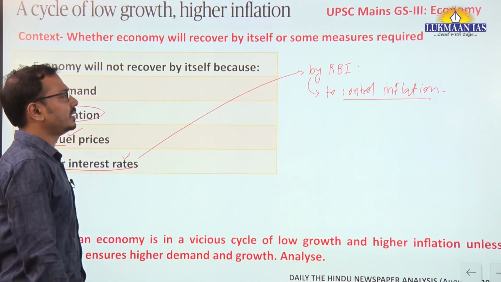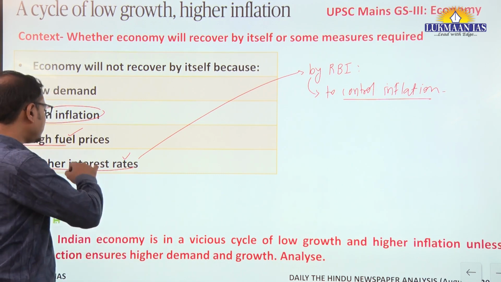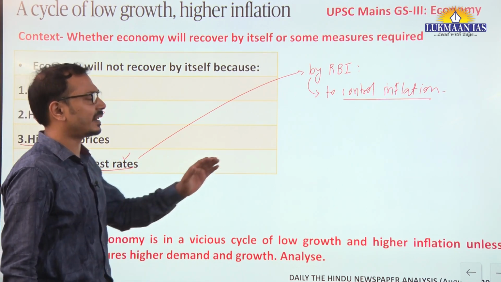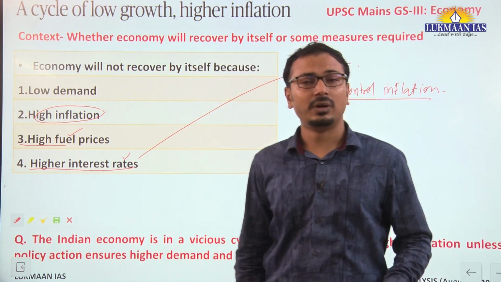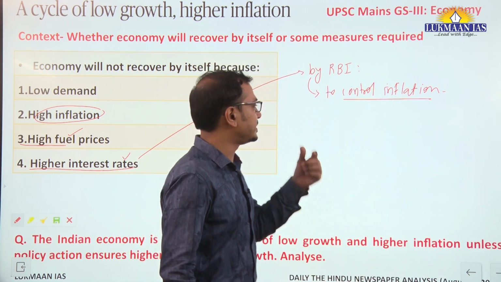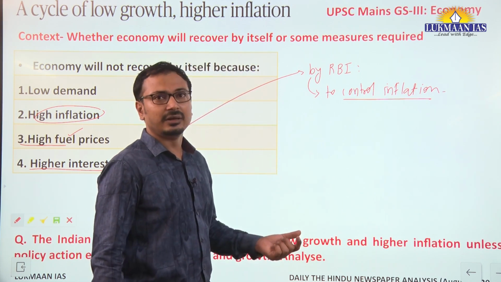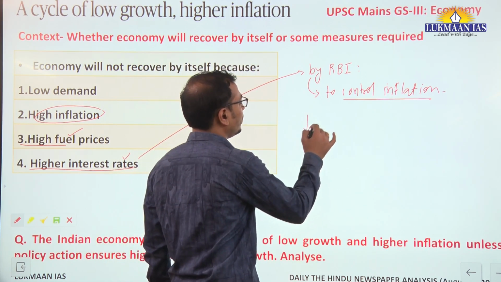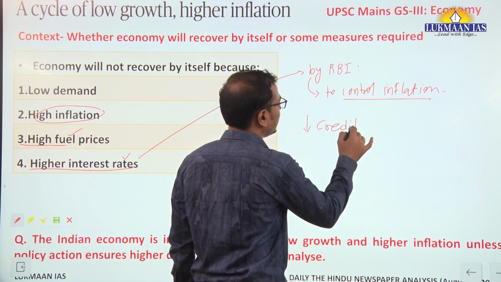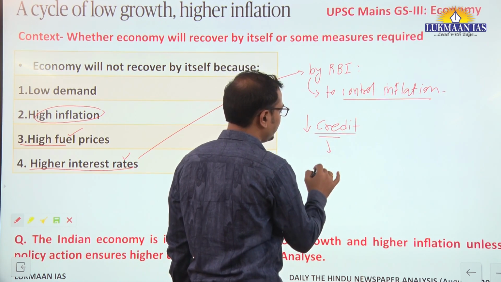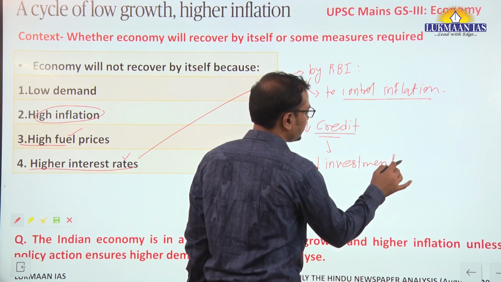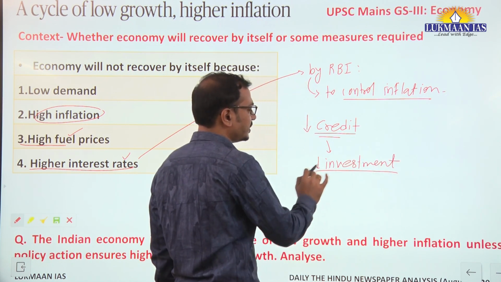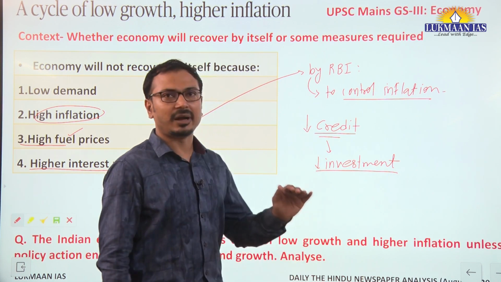We have to also understand that these higher interest rates are antithetical to economic growth. How? First of all, you should understand, when there are high interest rates, there will be low credit creation or lending. That means there will be low investment in the economy, investment and expenditure, and this is we can say the problem at present.